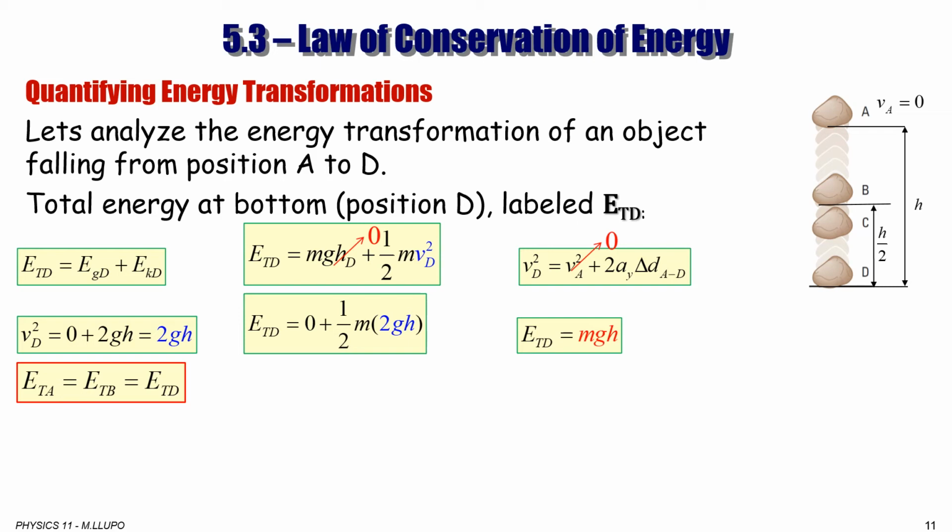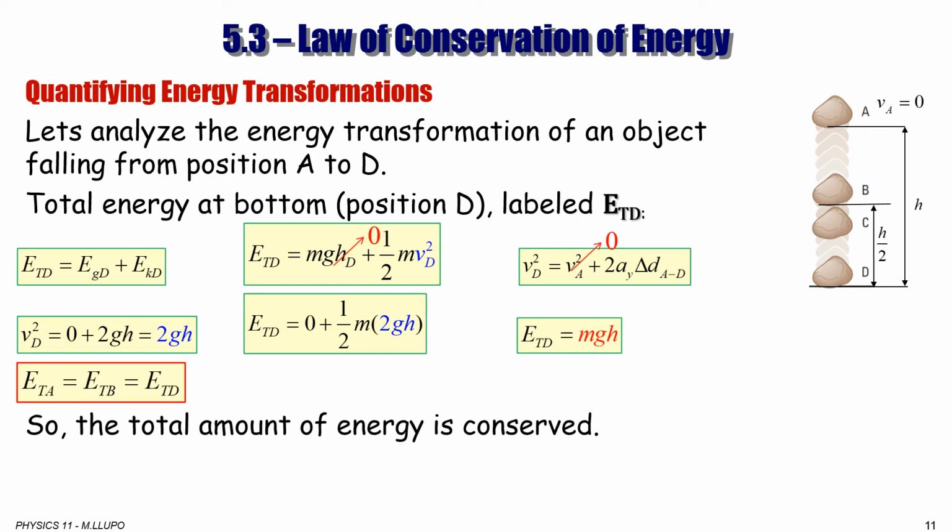So we can summarize this. We can say total energy at point A, which was mgh, has to be equal to total energy at point B, which again is mgh, and equal to total energy at point D, which is mgh. So the total energy at point A, at point B, and at point D is conserved.